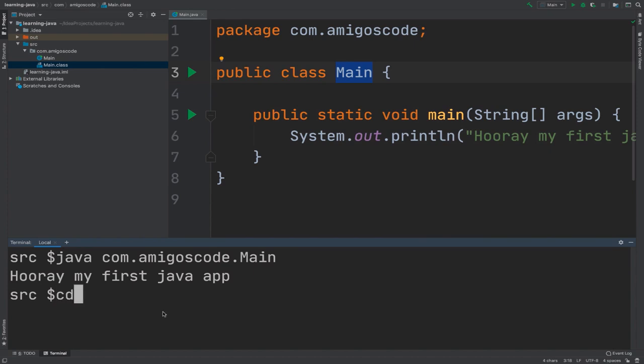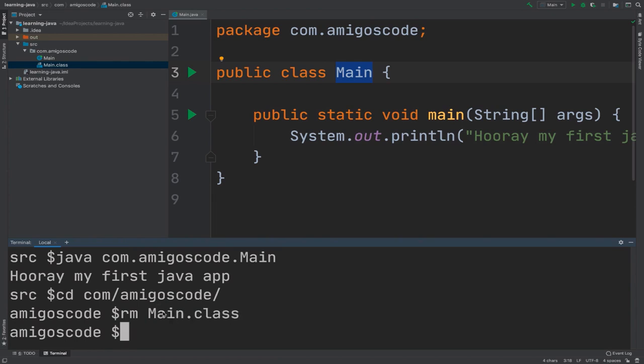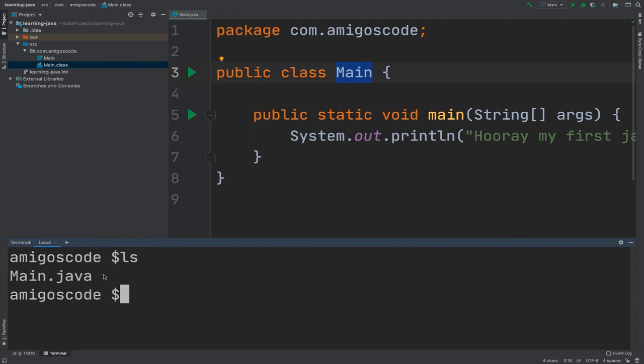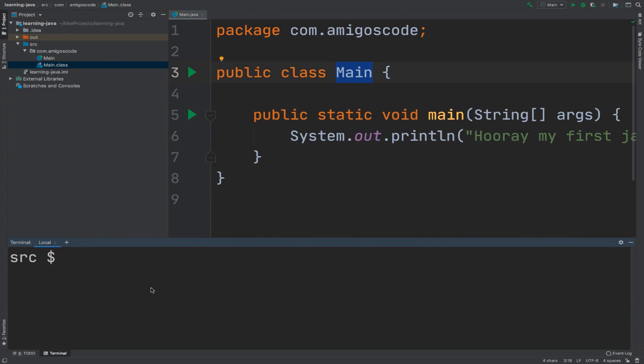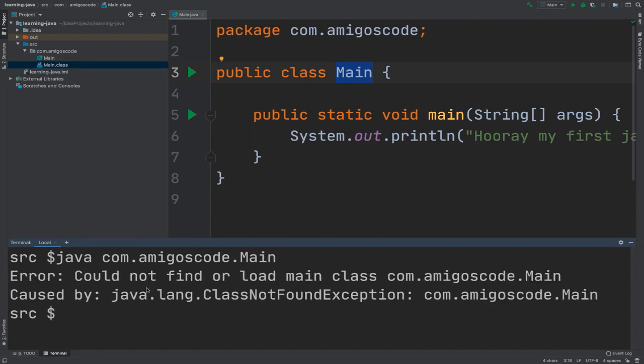Now let me go back to com and then amigoscode, and let me simply rm Main.class. Now if I do an ls, we don't have it anymore. Let me go back to src and clear the screen. If I run the same command, java com.amigoscode.Main, and press enter, you see that it could not find or load main class, right? Because we deleted the file.